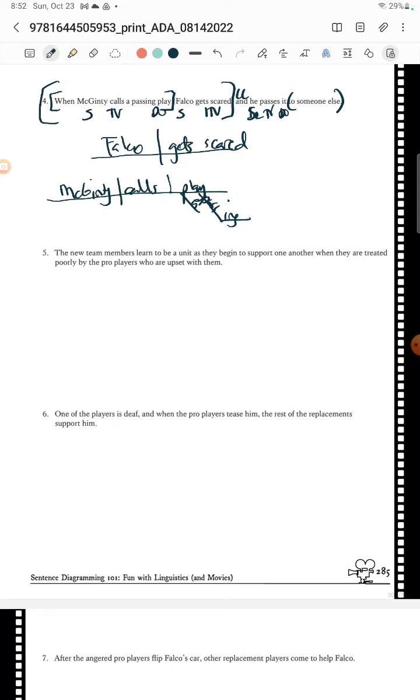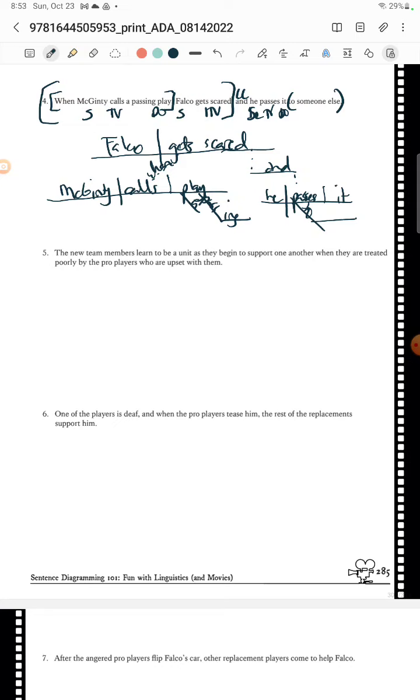It's a little participle action. And then he gets scared when. And then, what does he do? He passes it, and then how does he pass it to, ooh, someone else. What do we want to do with that?